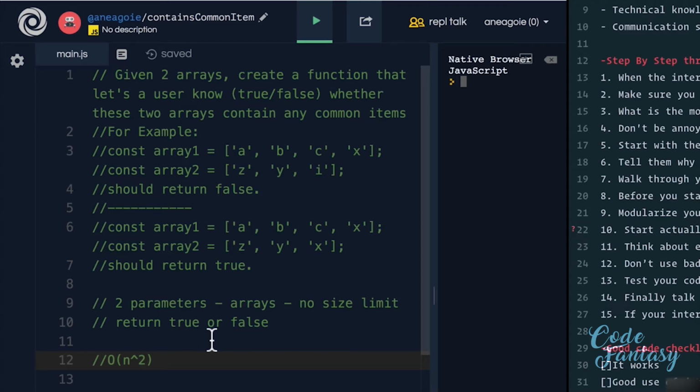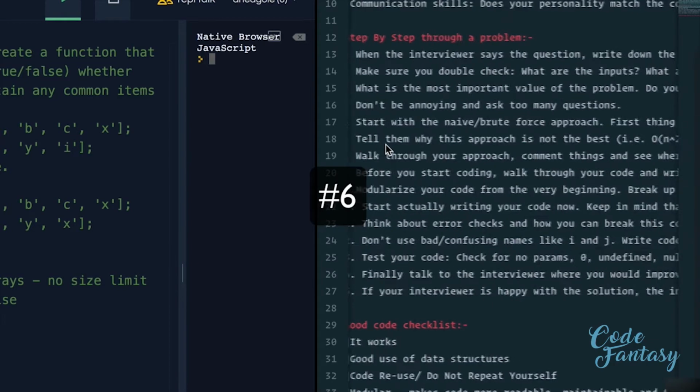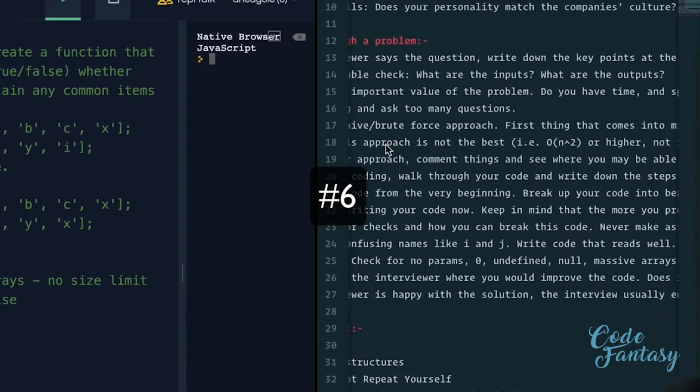But depending on your time, you may or may not want to code this as well. The important thing is that you let the interviewer know that this is the brute force or the easy, naive solution that may not be the most efficient. At least this way you have the right answer, rather than running out of time and not even having an answer. Number 6 here is tell them why this approach is not the best.